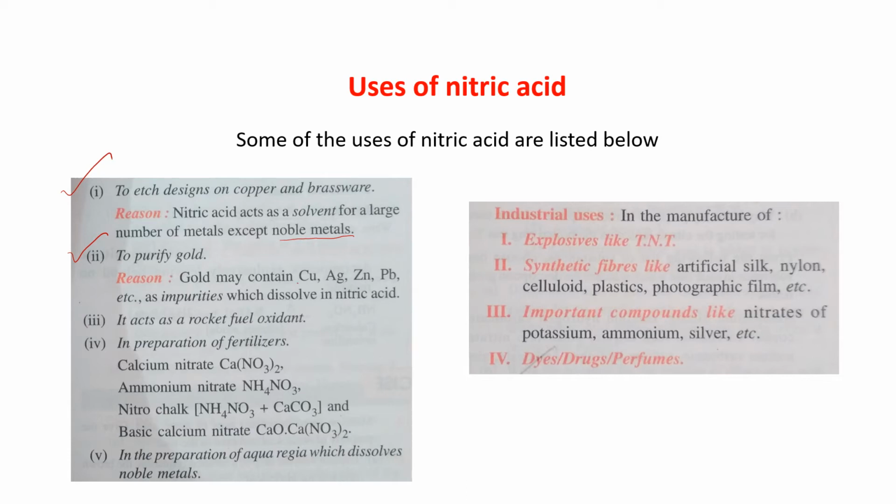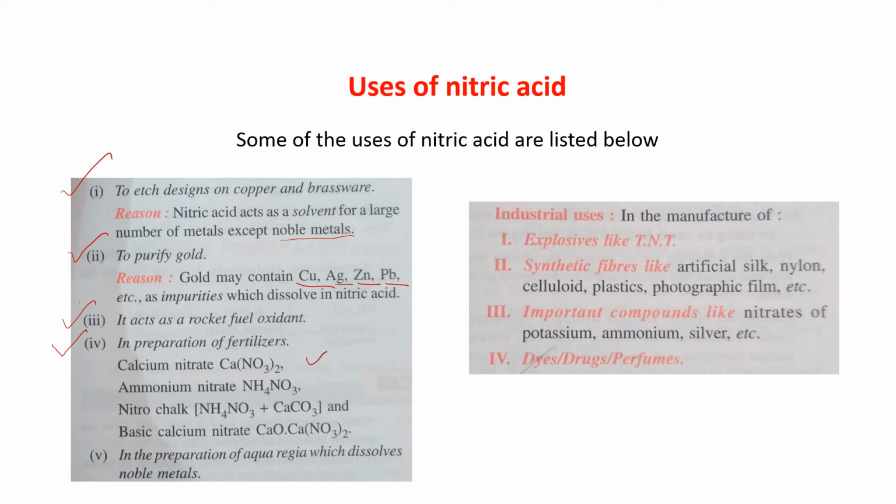Gold may contain copper, silver, zinc, lead, all these as impurities, which dissolve in nitric acid. So they will come out from the gold, dissolving in nitric acid, and you will get the pure gold. Okay. Next, it acts as a rocket fuel oxidant. Fourth, it is used in the preparation of fertilizers.